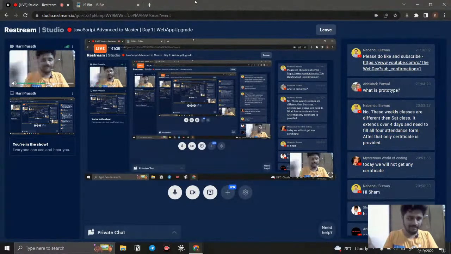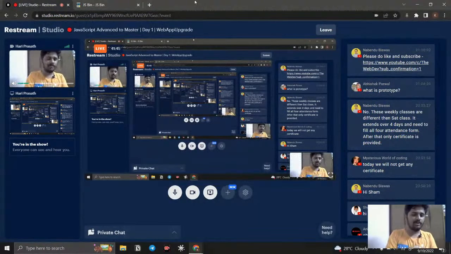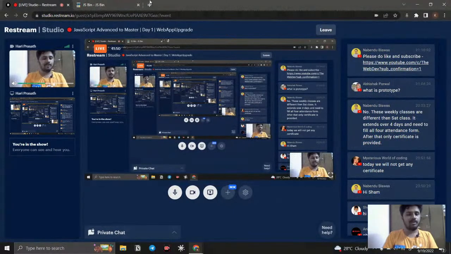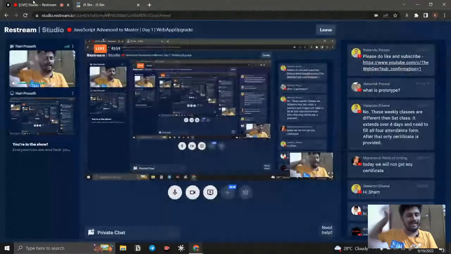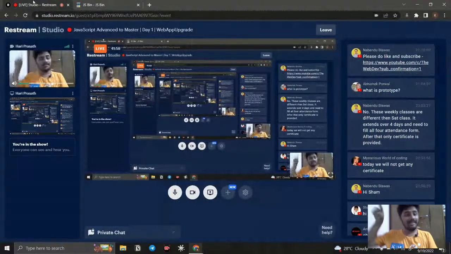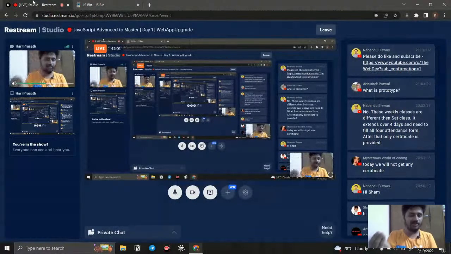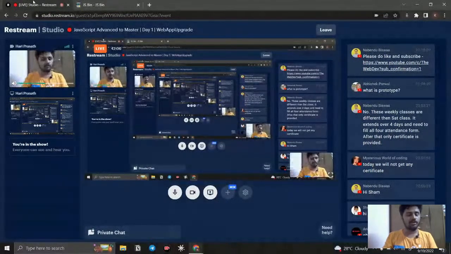For example, if I say console.log, what it will do is send whatever I'm giving inside the console.log to the console. How is it working? Because it has some prototype. That prototype is the code we have written, right? The same like this. If I define the method, it goes and attaches to the class's prototype, in the prototype itself. So whenever they use it, it will be used instead of creating a function. If I create a function, then what will happen? It will be stored like a variable in the browser. But right now, if I create a method in classes, what will it do?